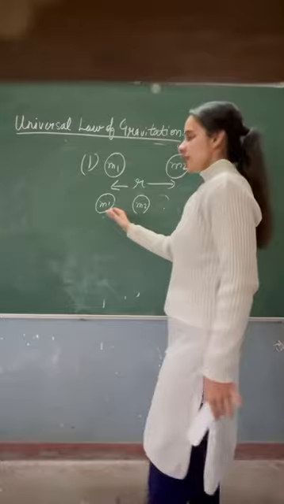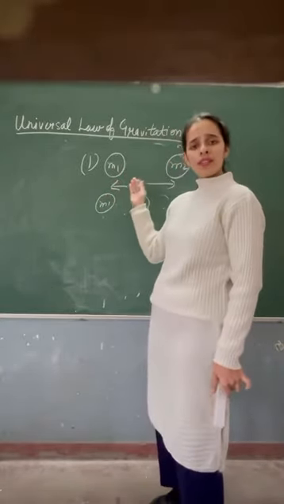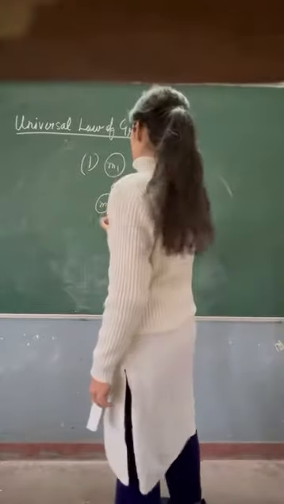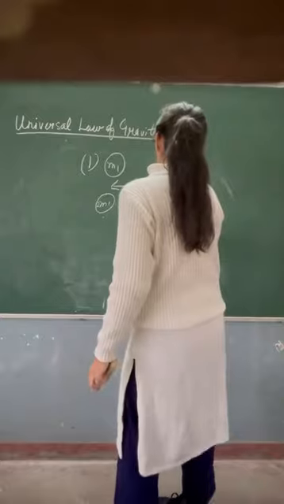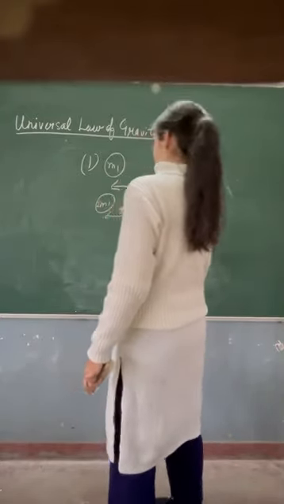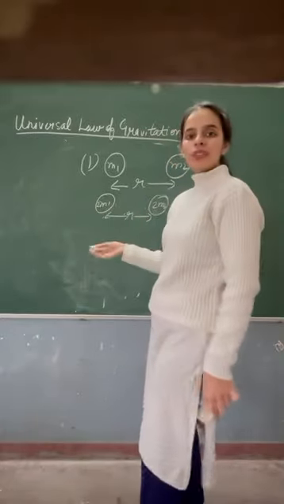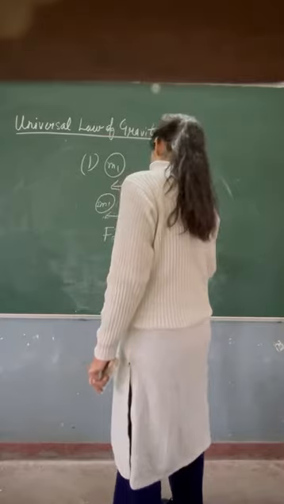What will happen if the masses of the two bodies are doubled? Let's say in place of m1, the mass has been changed to double. The distance is the same and the masses are doubled. We know that force is directly proportional to the product of the masses.